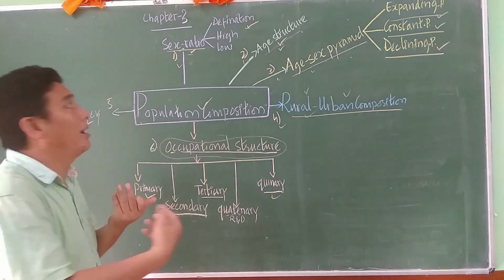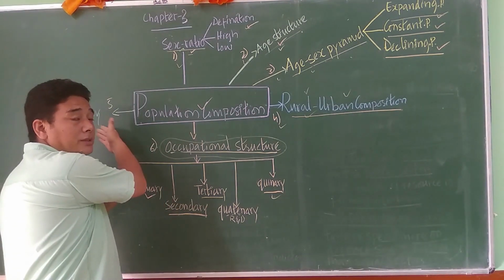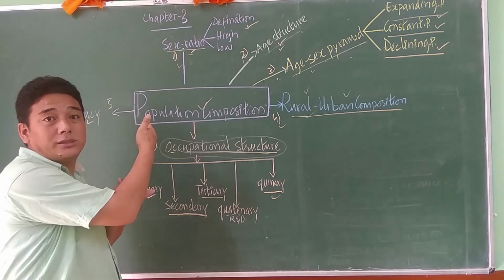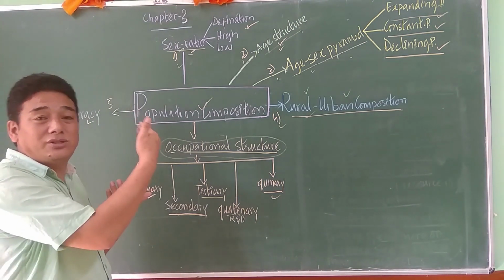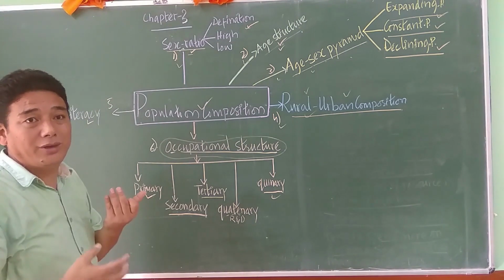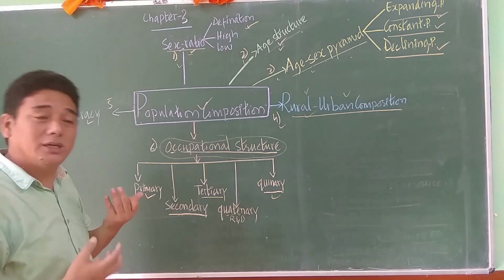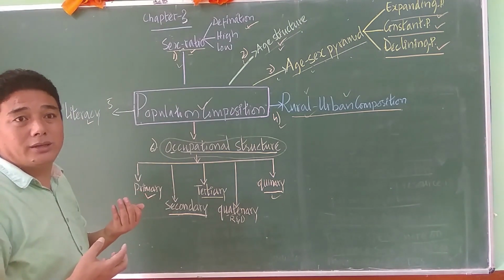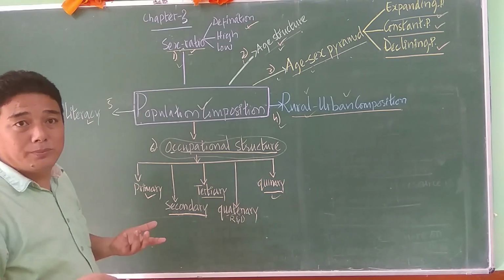All right, it's made up of literate persons, illiterate persons, male and female, children, and so on. We have educated persons, uneducated persons, and then the age group people and so on.